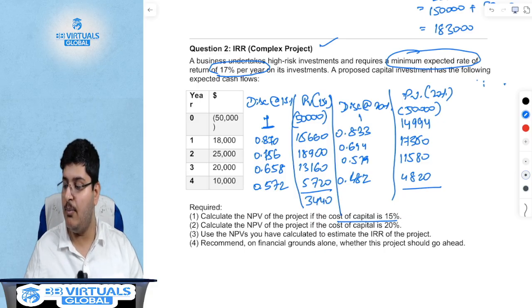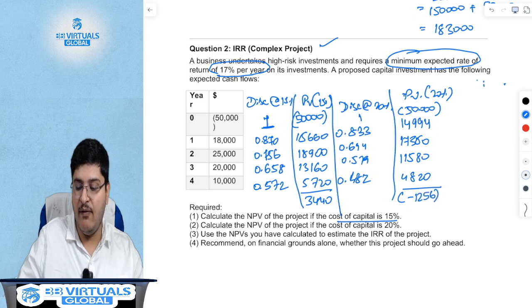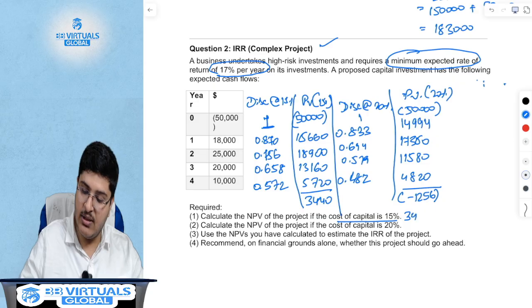Now if we do the NPV math at 20%, the present value is minus 50,000 plus 14,994 plus 17,350 plus 11,580 plus 4,820. I hope you are using the calculator and doing it yourself, and not just seeing my face. The NPV is minus 1,256. So the answer to this question is 3,440.